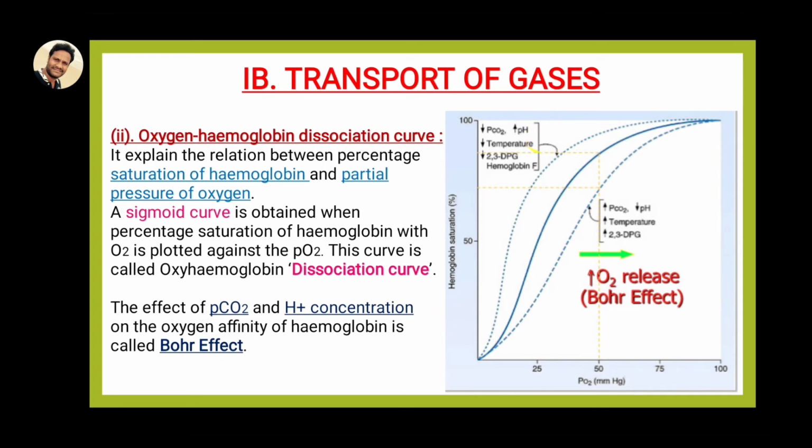So at the alveoli or lungs, the partial pressure of oxygen is very high and the partial pressure of carbon dioxide is low, and the temperature is low and the concentration of pH is high. In this way the curve is shifted to the left side.